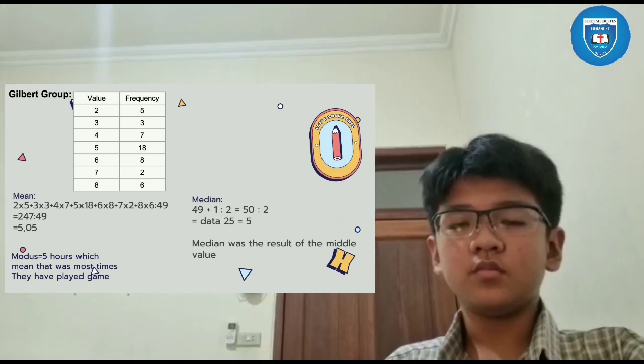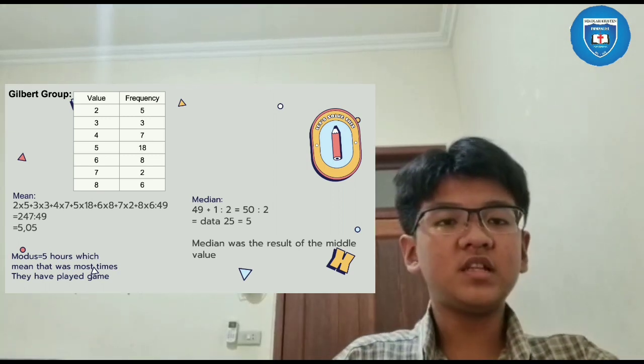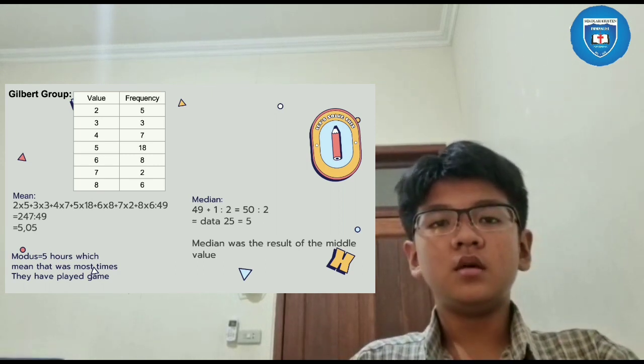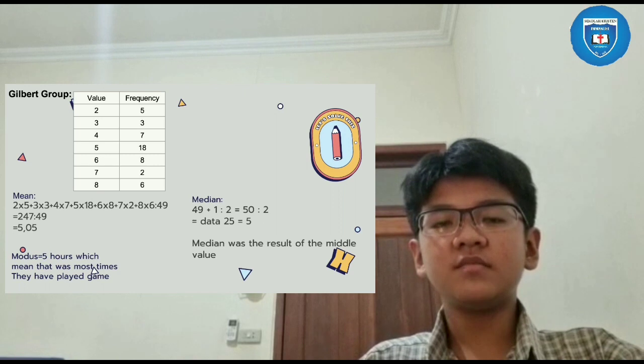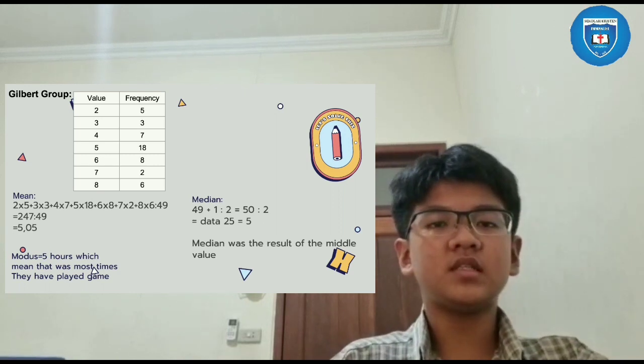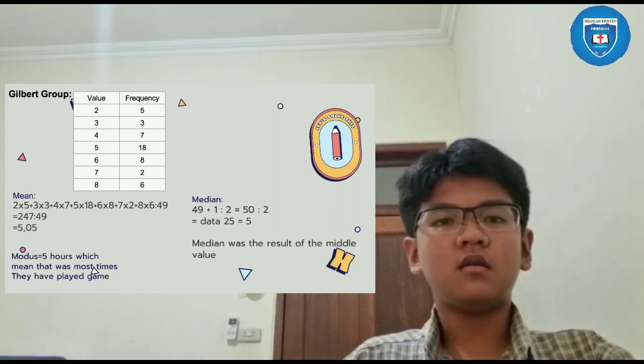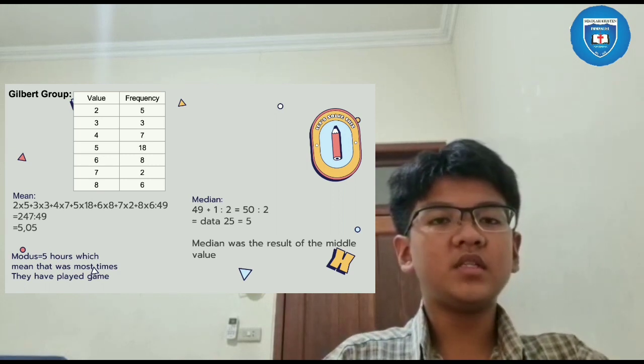Now the mode. The mode is the value with the highest frequency. So in my group, the mode is 5 hours because its frequency is 18. That is the biggest number that appears.